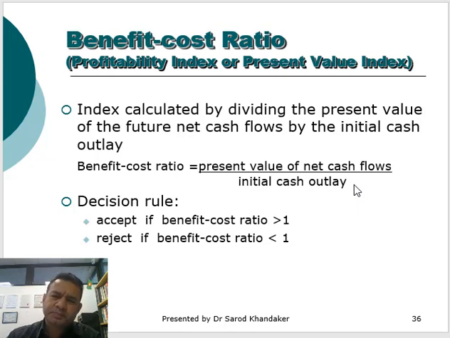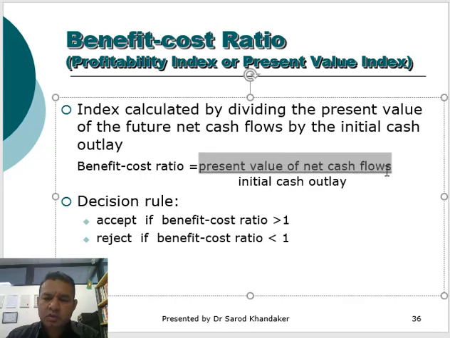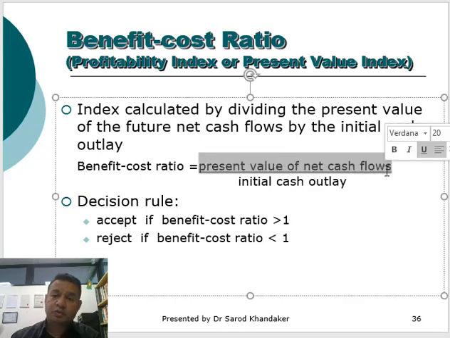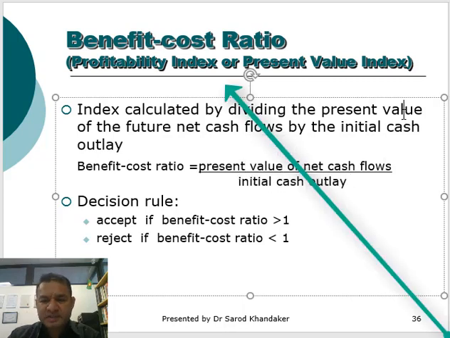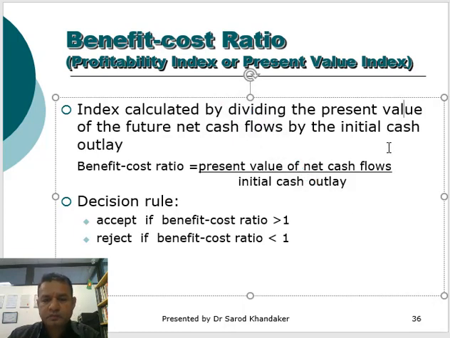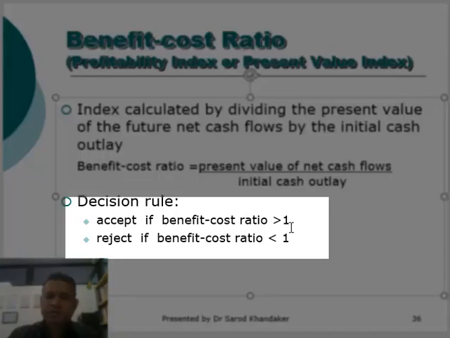Now this is quite simple to understand. In the benefit cost ratio, what you need to do is calculate the present value of net cash flows. That's what you did previously. So you take the present value of the cash flows divided by the initial cash outlay. It's also called the present value index, or the profitability index. The decision rule is that you accept the project if the benefit cost ratio is more than 1, but you reject it if the benefit cost ratio is less than 1.